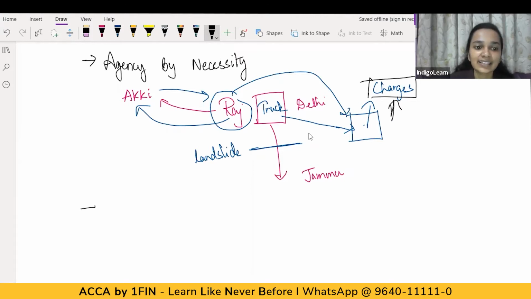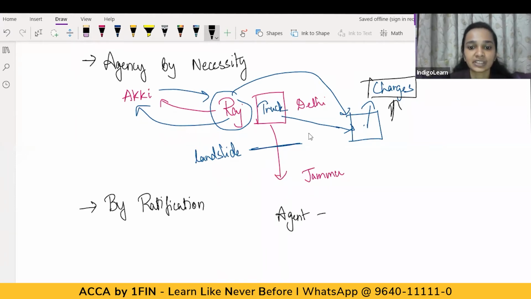The next case is agency by ratification. Now, what happens in case of ratification is wherein the agent has exceeded his authority. What does exceeding authority mean?